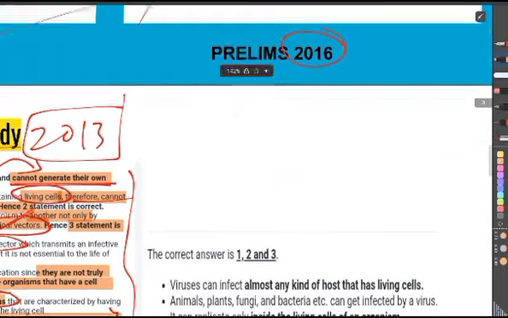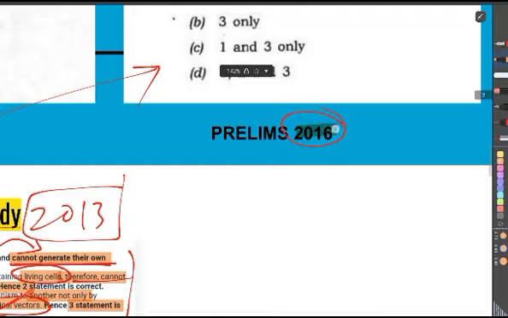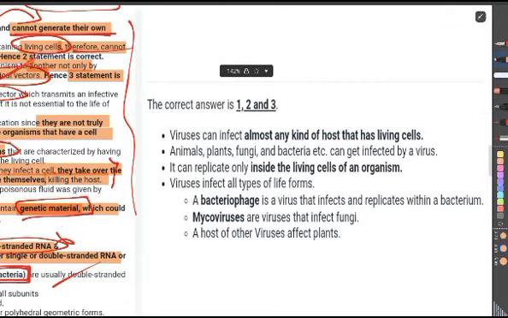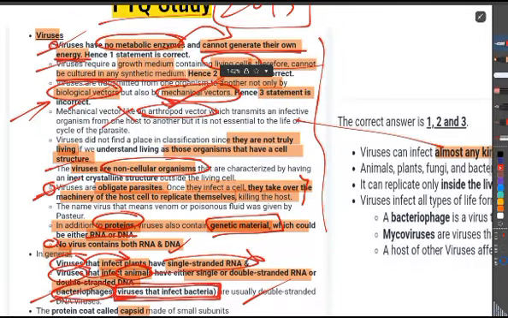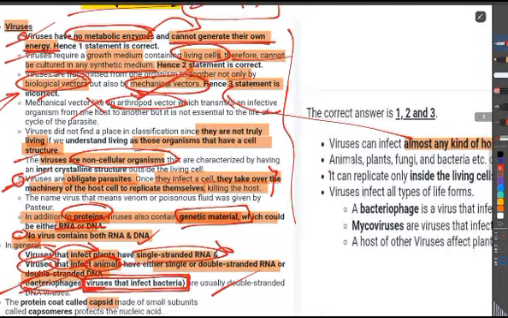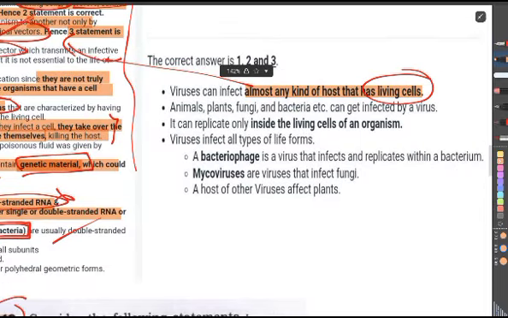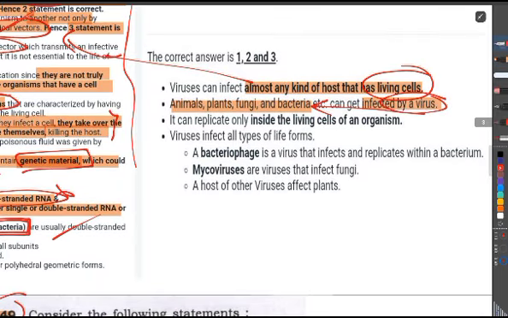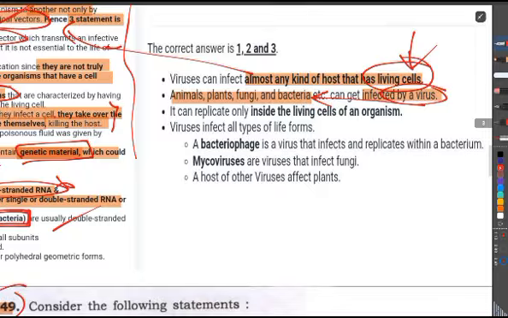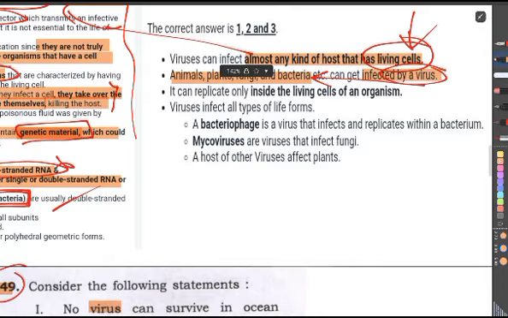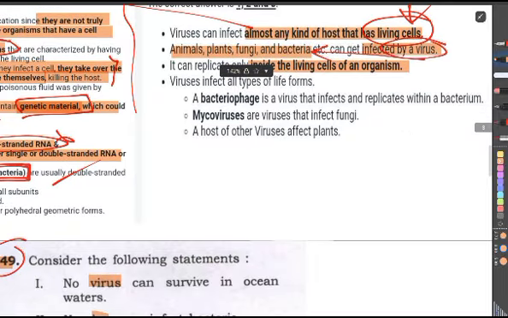Now let's read the explanation for 2016. Viruses can infect almost any kind of host that has living cells. This is what we have already learned in the statement 2 explanation. Animals, plants, fungi, bacteria, etc. can get infected by a virus, which means a virus can infect almost anything which has a living cell. That's very important. And a virus can replicate only inside the living cell of another organism. It's a repetition.